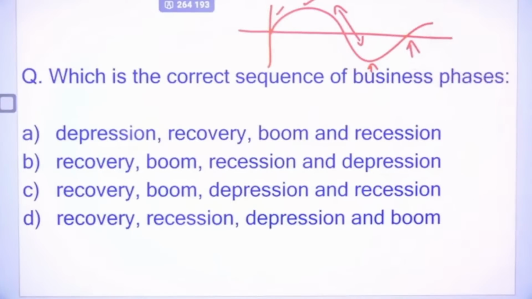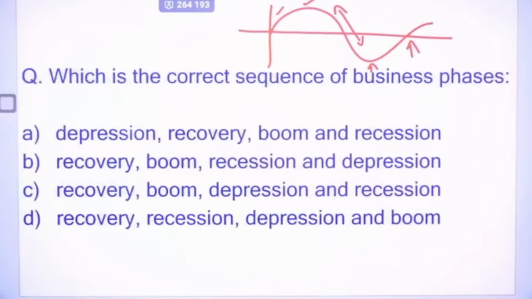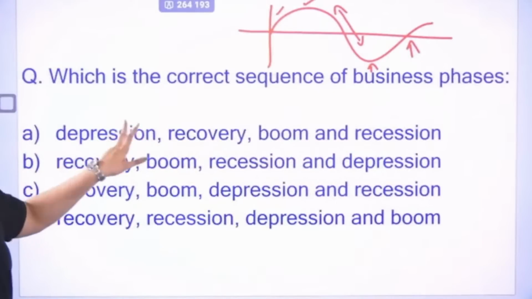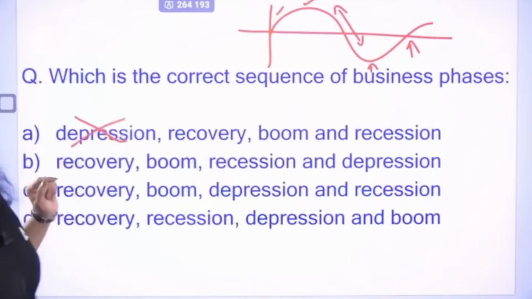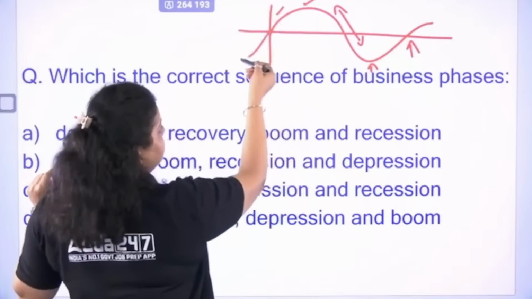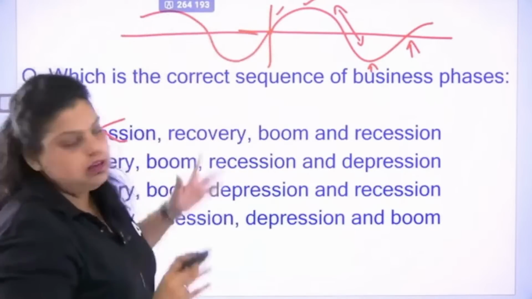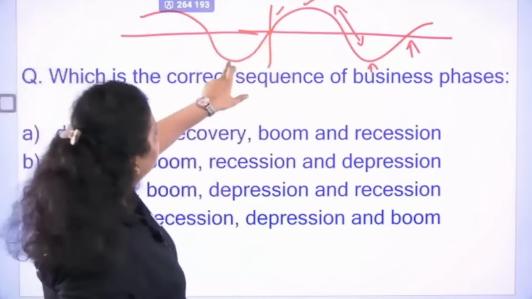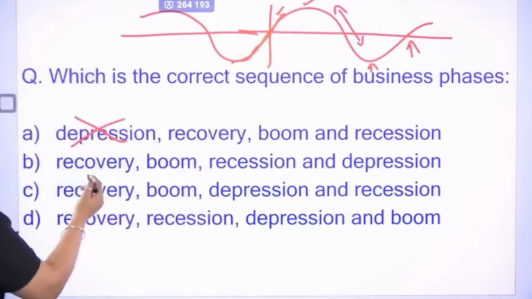Okay, these are the situations. But how to define it in this question? So first of all, it's very obvious the economy does not start with the depression. No, it can't be right. Economy can start with the recovery phase, because you can see this phase can also be recovery, because maybe it's possible here this used to be the situation. This is a cycle. That's the recurring nature of a cycle. It will keep going. So from here you went to the expansion phase. So it means recovery will be right.